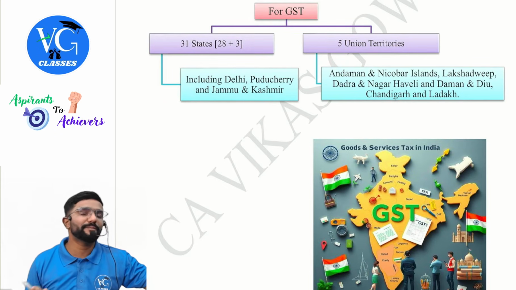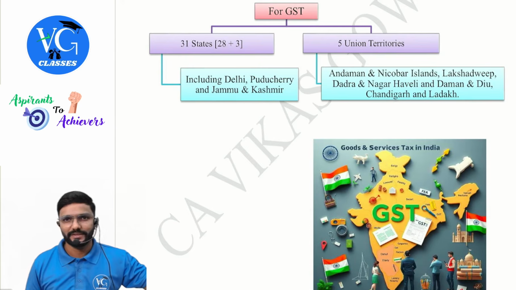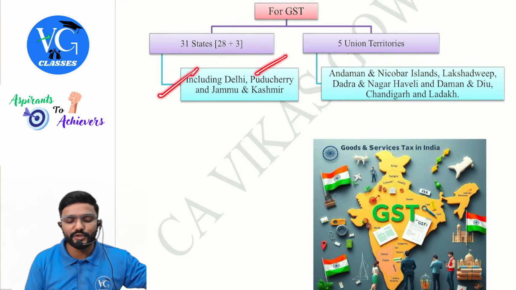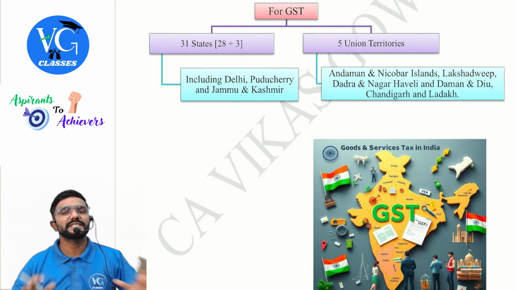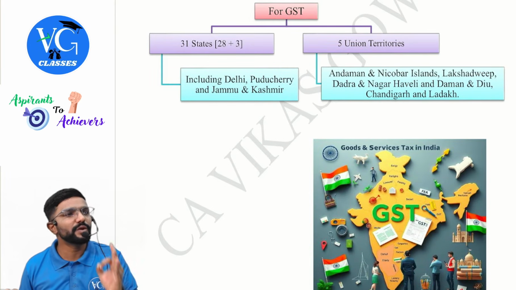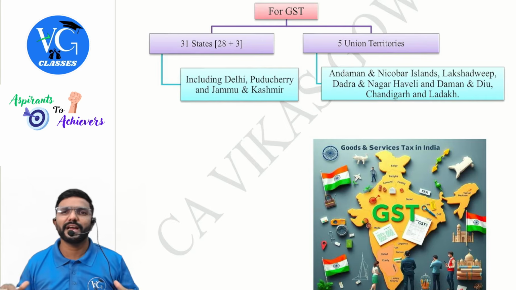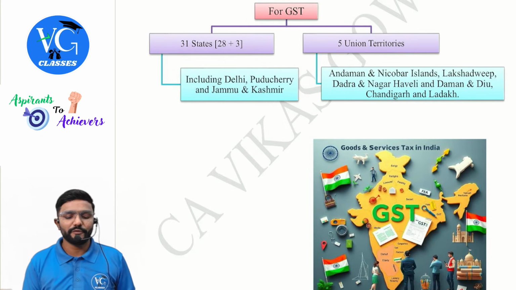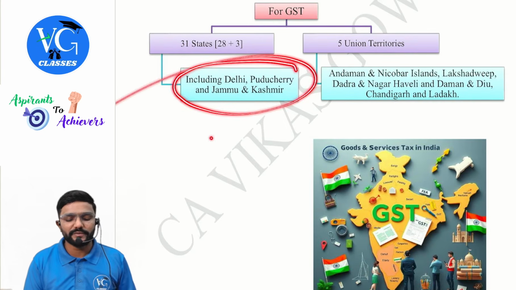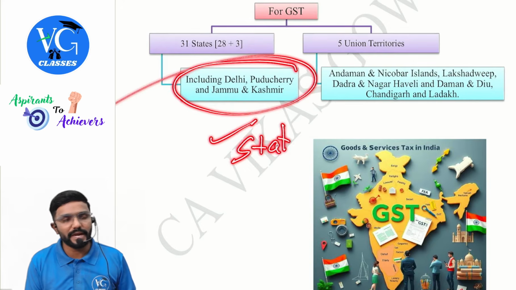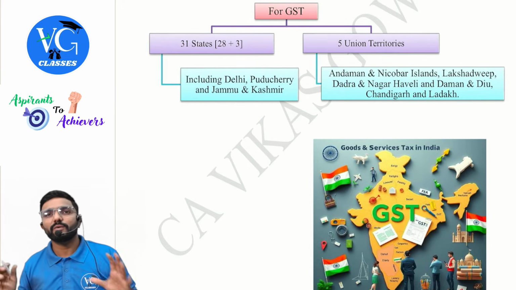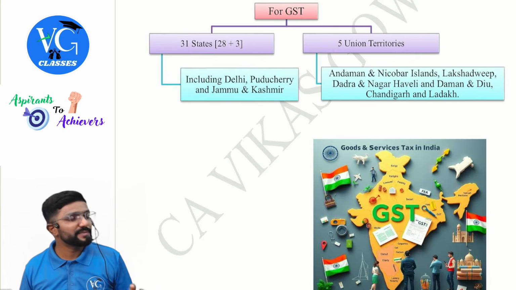But for GST, 31, including Delhi, Puducherry, and Jammu Kashmir. These three are union territories with their own state legislation, guys. Means they have their own state governments. So for GST purpose, we treat them at par with states. Then there are only 5 union territories. Guys, please be careful.